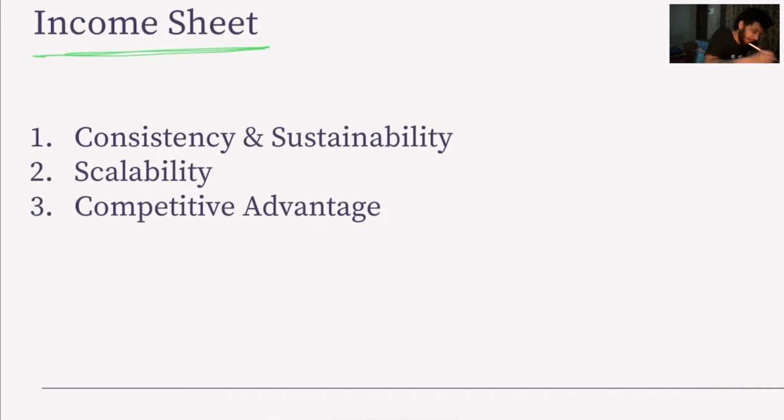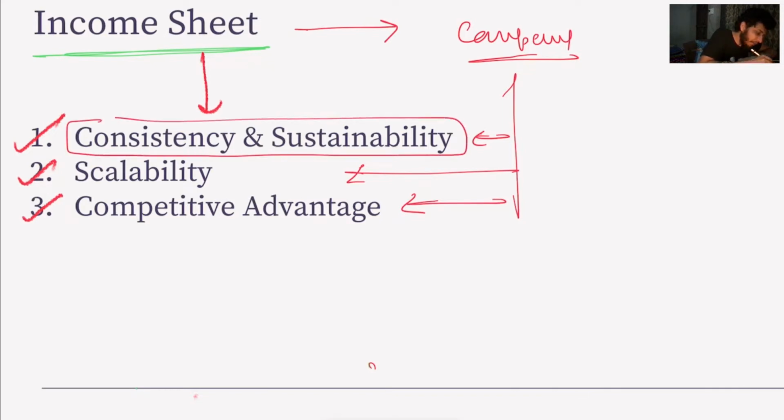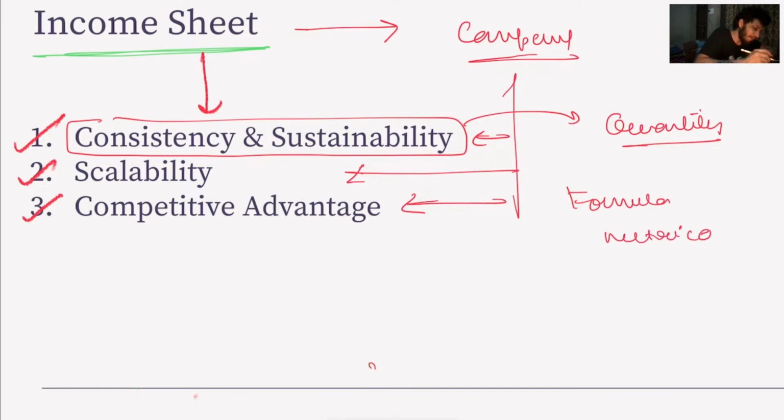Income statement. While looking for an income statement of a company, we look for these three things. We will visit all of these three things and we will quantify them. Quantify in a sense we will formulate some metrics. So let's say we want to know whether the company is consistent and is sustainable.